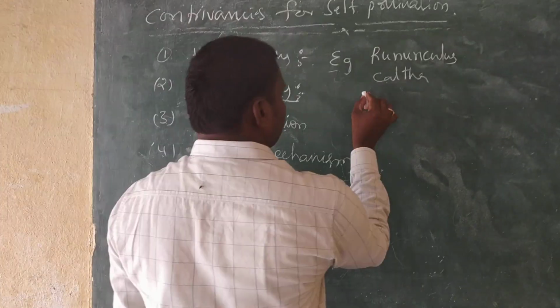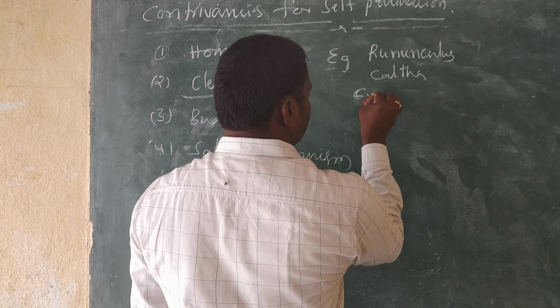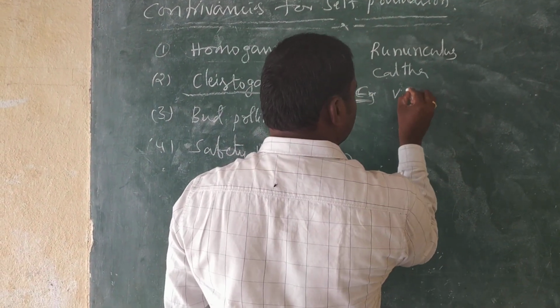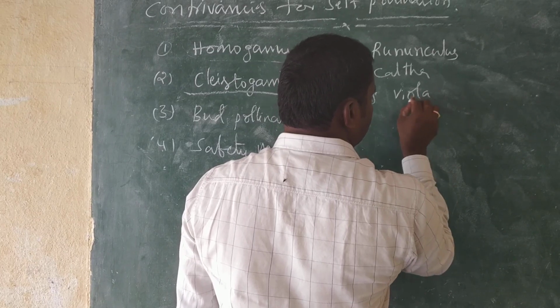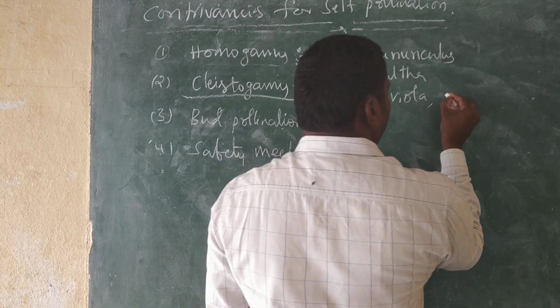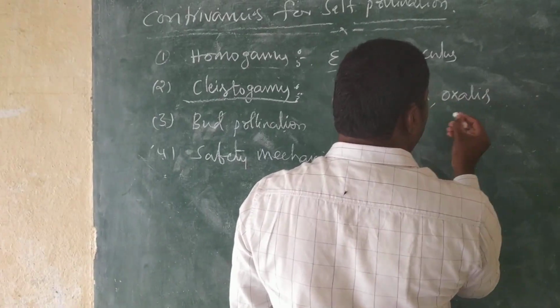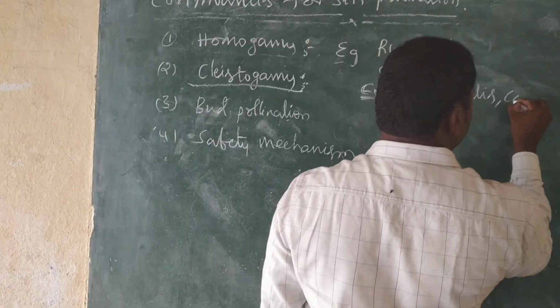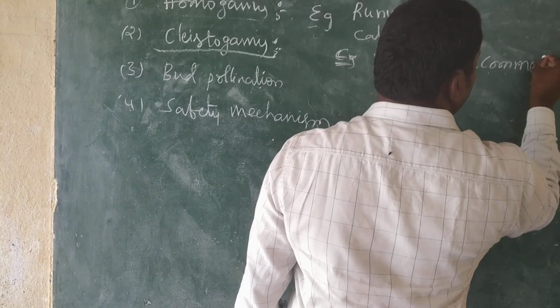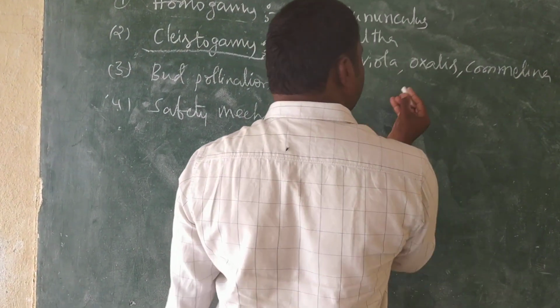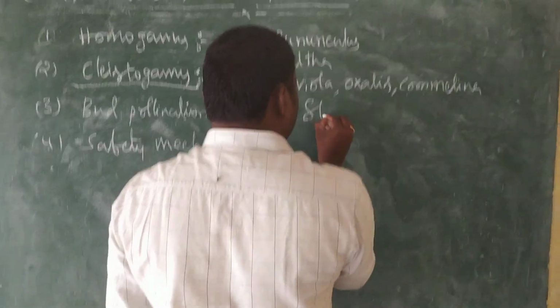Examples for this are Viola, Oxalis, Commelina benghalensis, and Streptocarpus.